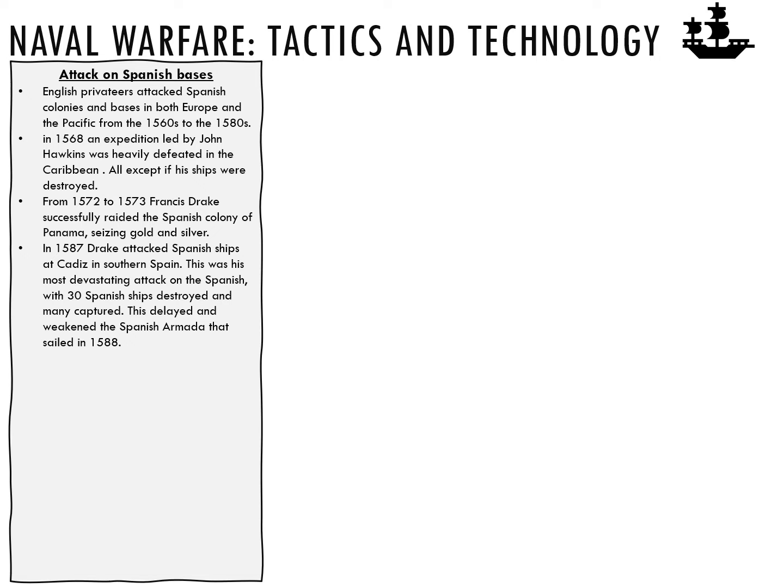In 1568, an expedition led by John Hawkins was heavily defeated in the Caribbean, and all except 2 of his ships were destroyed. From 1572 to 1573, Francis Drake successfully raided the Spanish colony of Panama, seizing gold and silver. During his circumnavigation of the globe between 1577 and 1580, Drake's attacks on Spanish bases in the Pacific and the Canaries resulted in the capture of gold, silver, and Spanish coins, or pieces of 8, or pesos.